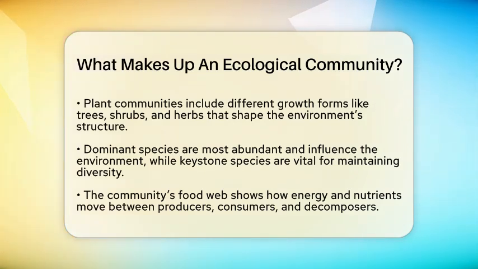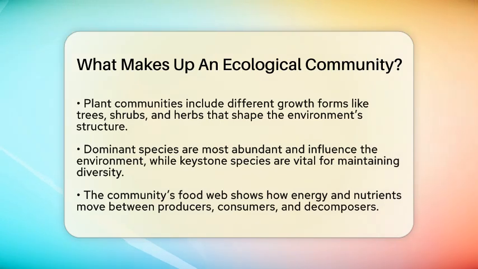Within a community, some species are more influential than others. Dominant species are those that are most abundant or have the most biomass. They shape the environment and influence other species' survival. Keystone species, on the other hand, might not be the most numerous but are vital for maintaining the community's diversity. Their actions can control the population of other species and keep the ecosystem balanced.